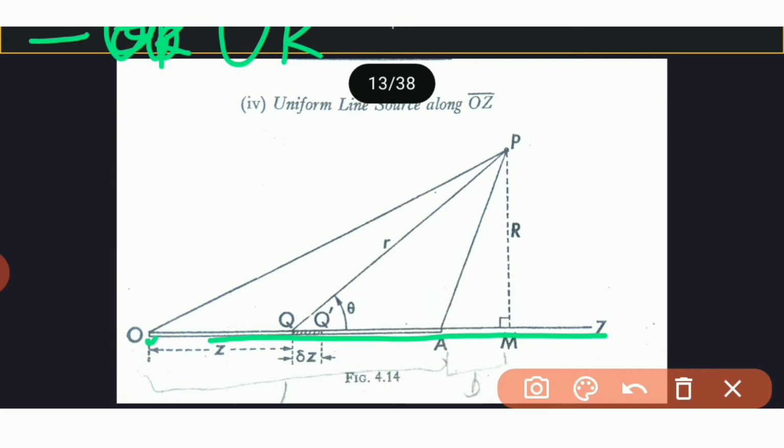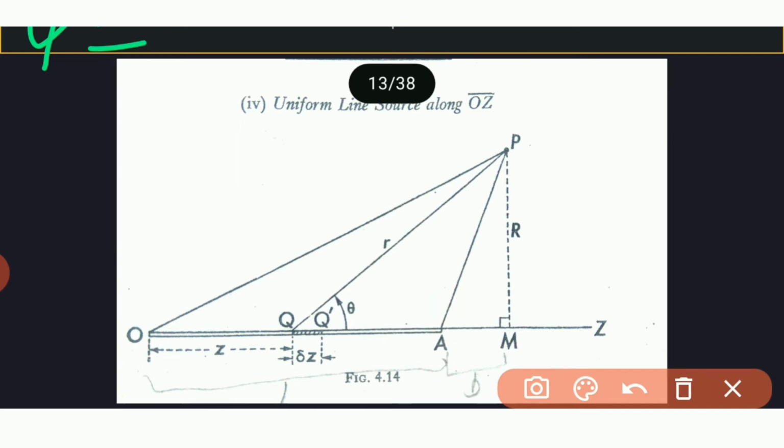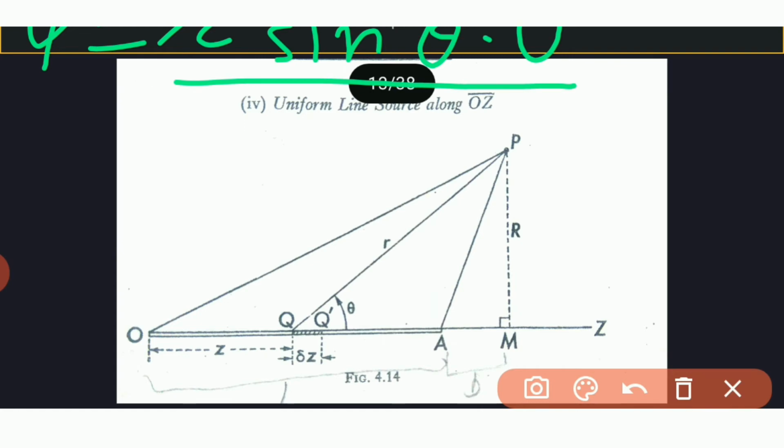Case first is psi is equal to R square sin square theta into U upon 2.